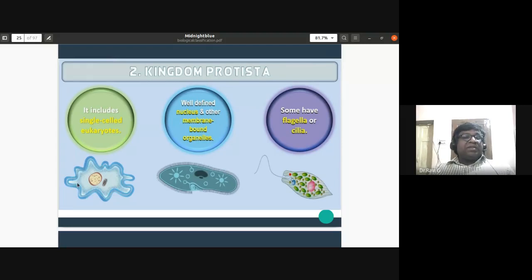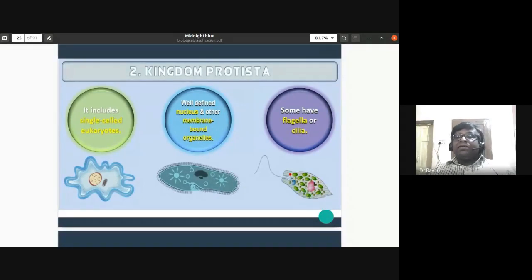The first example is amoeba. Amoeba is indefinite in shape. Anything which does not have a definite shape, we call it amoeboid in shape. The second diagram is slipper animalcule with cilia as the locomotory structure. Slipper animalcule is commonly called paramecium.